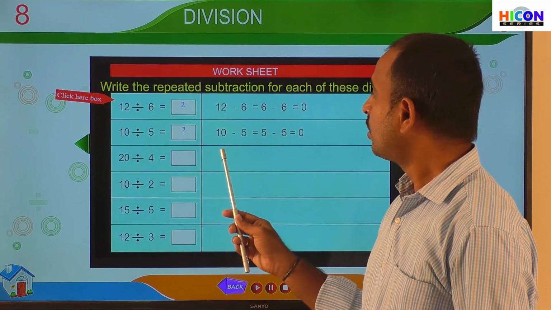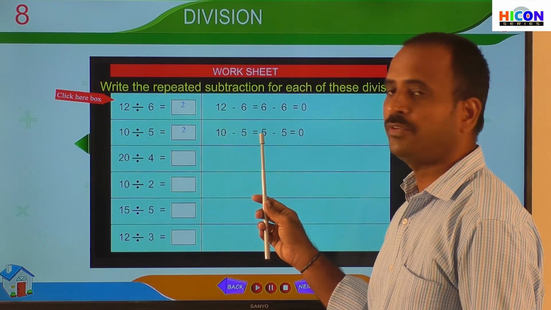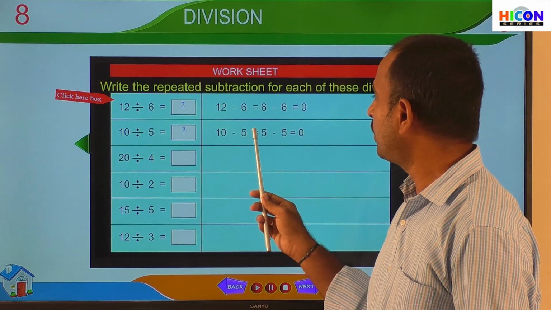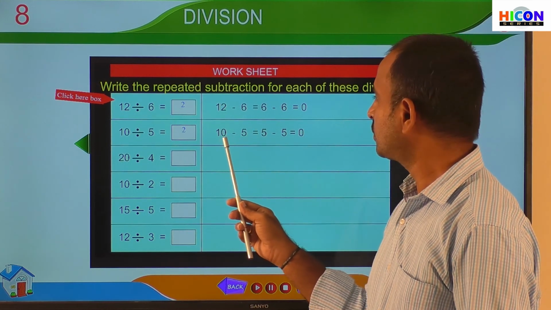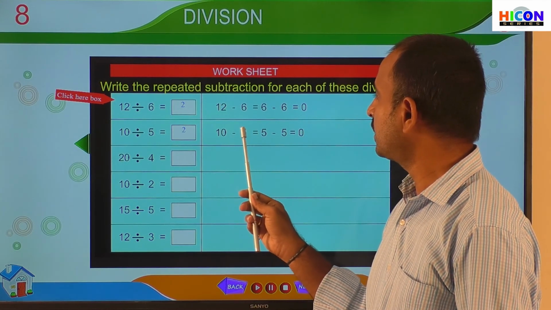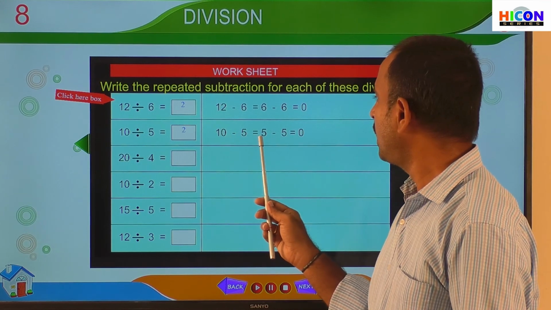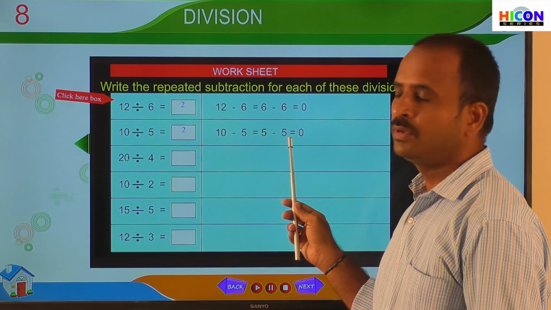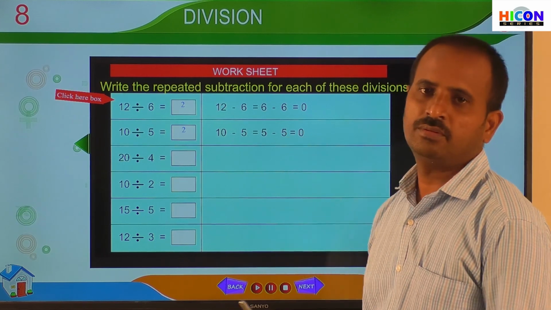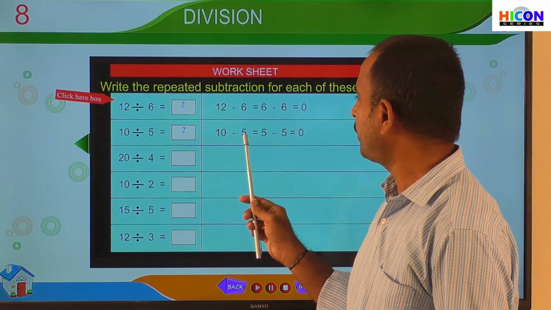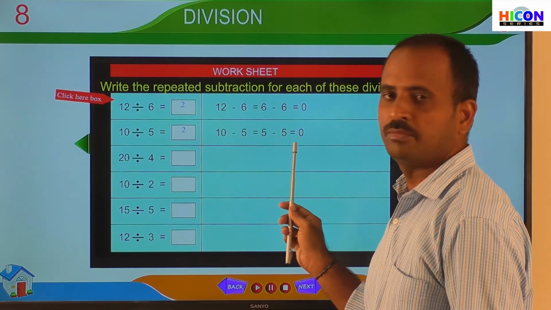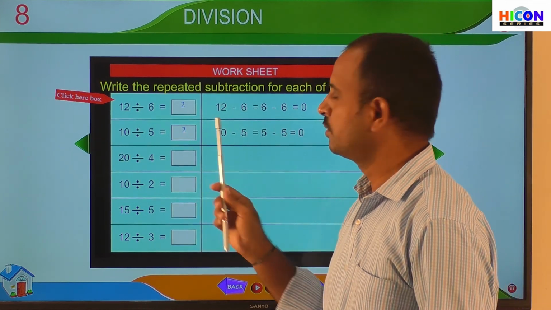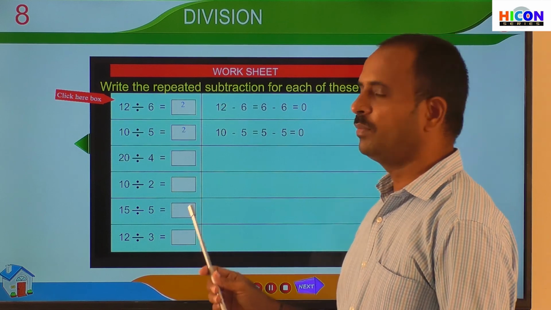How many times have we subtracted 5 here? We have subtracted 5 two times. We subtracted 5 from 10 and got 5, and again subtracted 5. Finally, we get 0. The answer is 2.